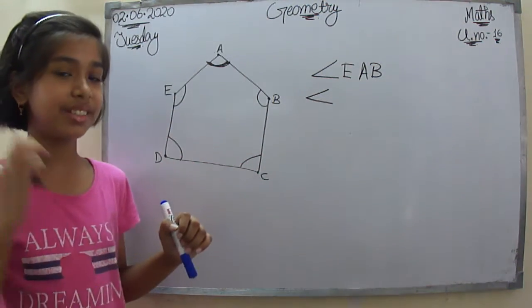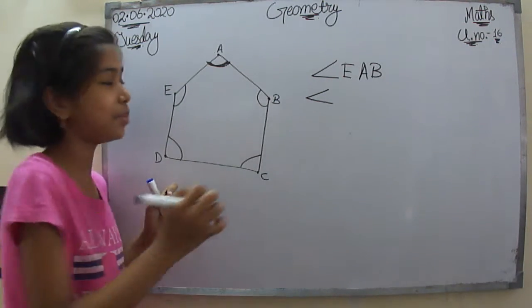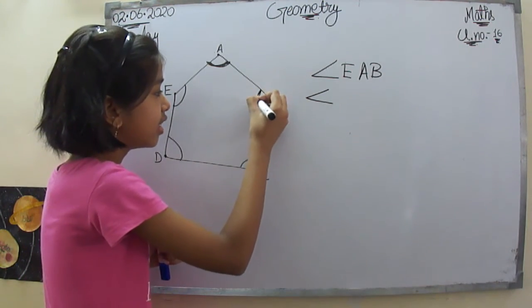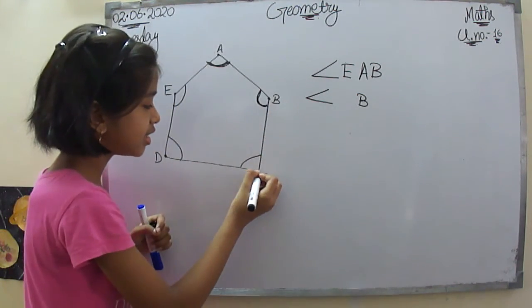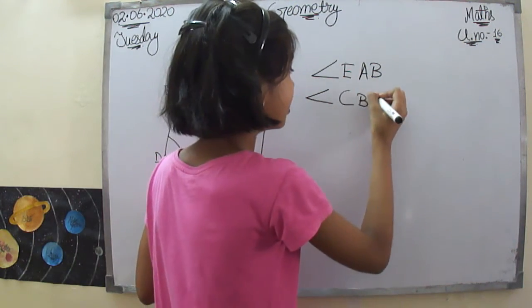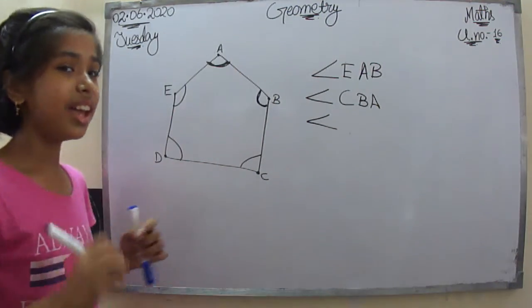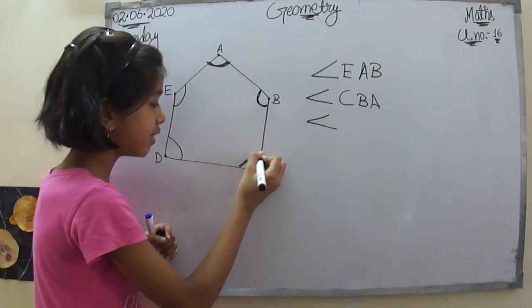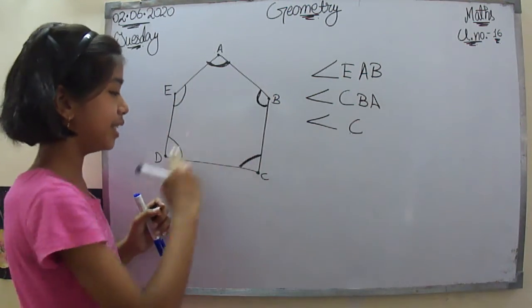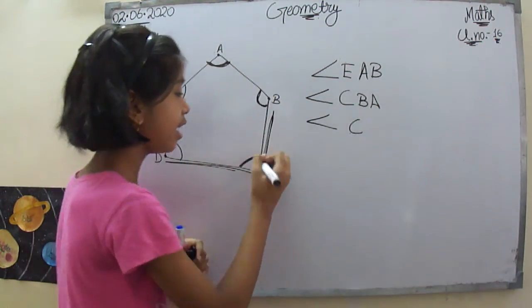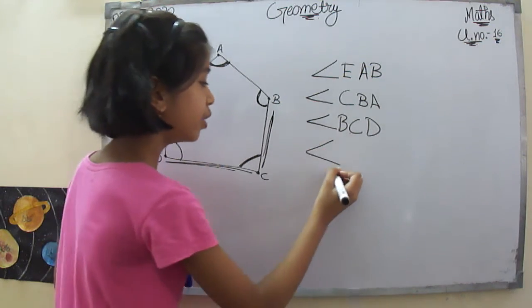Let's see another one. So how to name another angle? Very simple. Let's plot the vertex and the arms. So let's see this one. What is the vertex? B. What are the arms? C and A. Now let's move on to the other one. Over here we have this one, and the vertex is C and the arms are B and D. Very simple. This one and this one, B and D. Now we are left with two more angles.